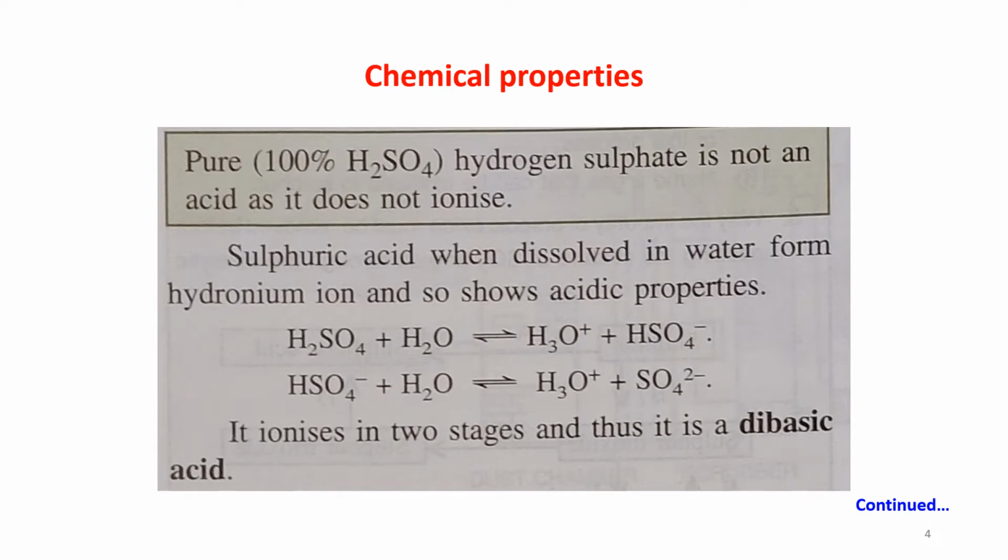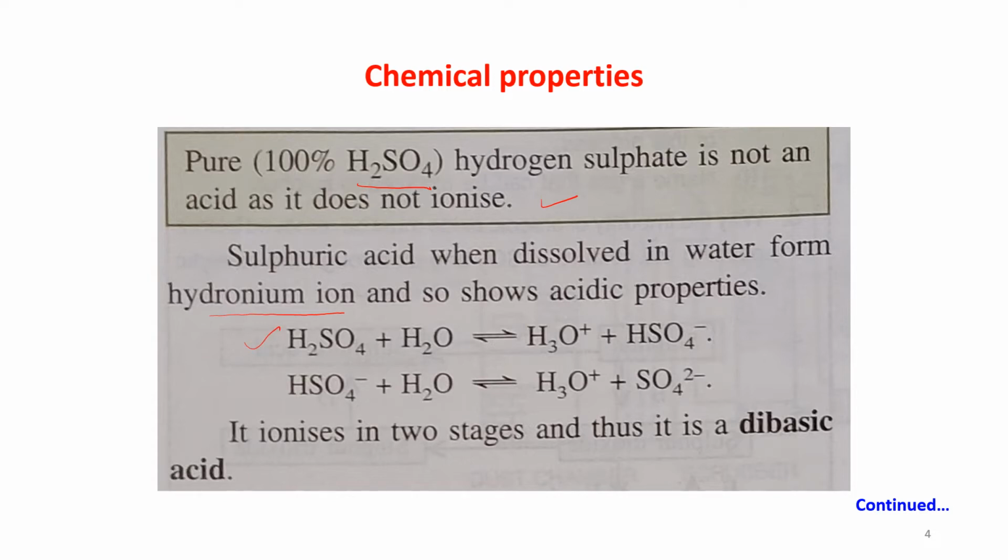Pure hydrogen sulfate. Hydrogen sulfate means H2SO4. So 100% pure sulfuric acid is not an acid as it does not ionize. Sulfuric acid, when dissolved in water, forms hydronium ion and so shows acidic properties.